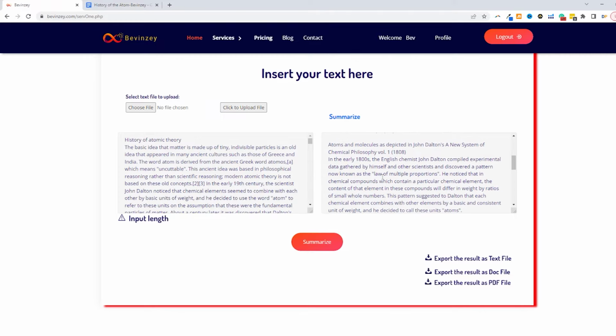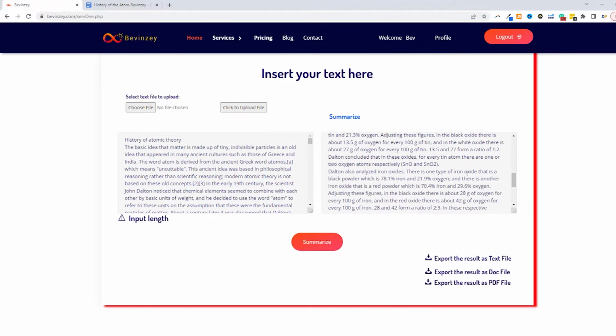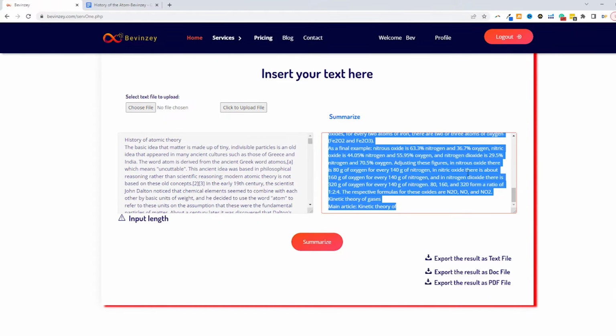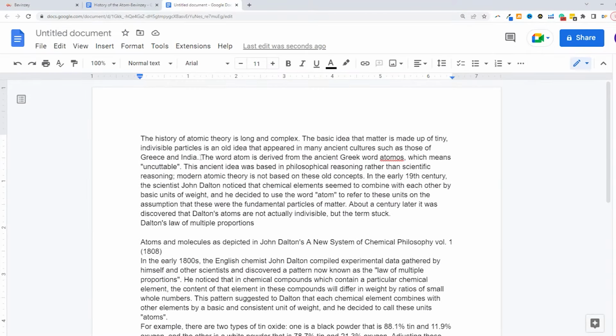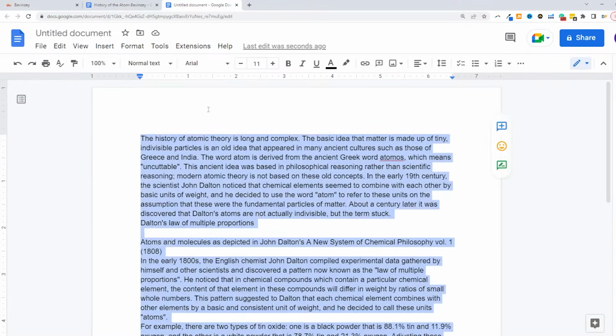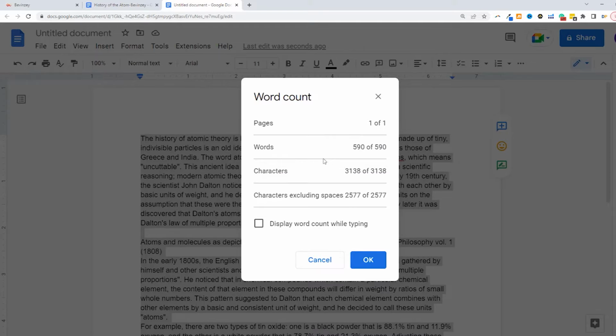So what actually happened is Bivinzi read the entire text, took out the key points, and then developed a summary and even put it in a language that is easier to assimilate. You can go through the summarized content in the text box, but let's do one thing real quick. Let's check how many words this summary has. I'm just going to copy the content and paste it in a new Google Docs. So this will be the summary right here. Copy all, go to Tools, word count, and you have 590 words.